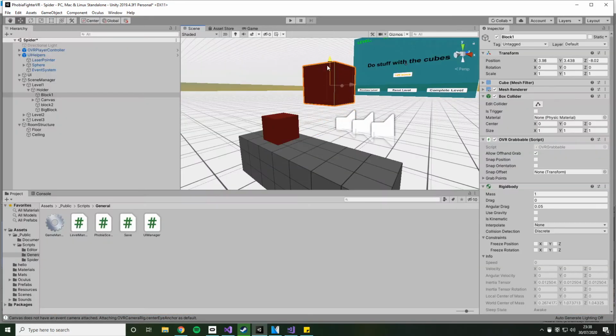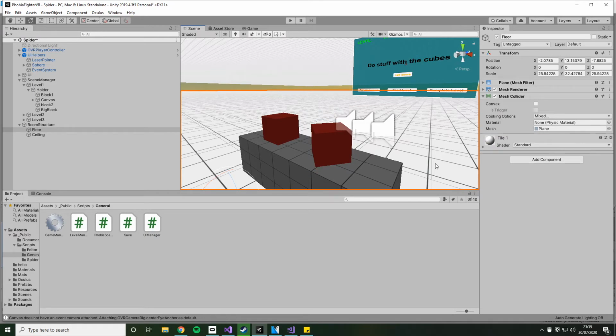This means we haven't got to define the initial positions of all of our game objects in the code, as we can just do it in the editor, which is much, much easier.